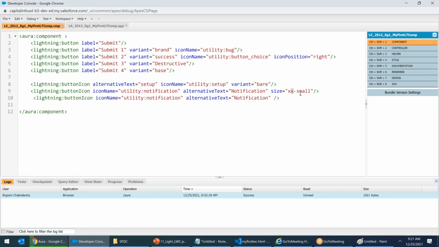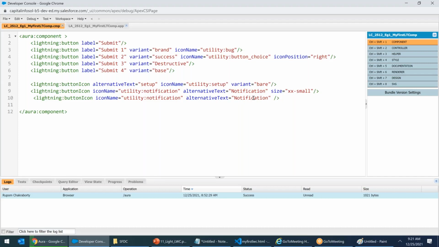This is medium. And the other one, I controlled the size, small. This is medium. This is small. Both are the same. You can control the size: X small, double X small. Here there is no size, so by default it's medium.